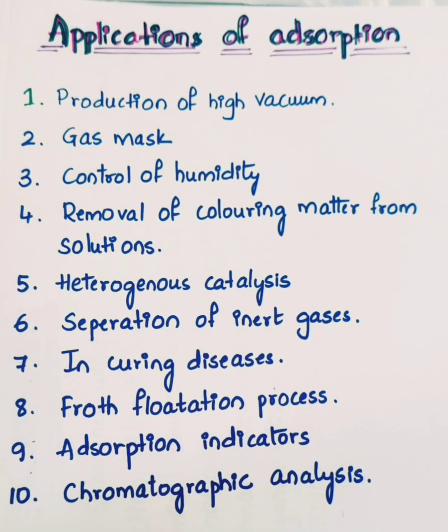As a result, the laborers who are working in coal mines will wear these gas masks so that they will not inhale these poisonous gases. Whatever poisonous gases are there will be absorbed by the adsorbent present inside, which prevents the persons from inhaling the poisonous gases. So generally activated charcoal is used as an adsorbent in gas masks.